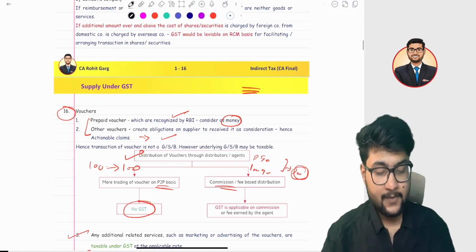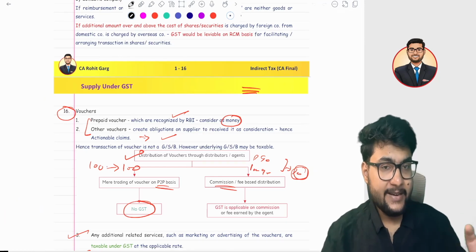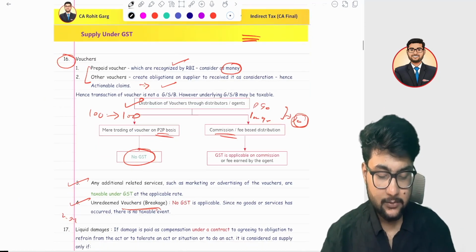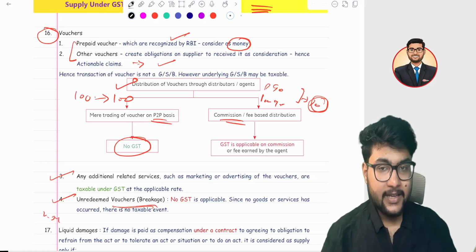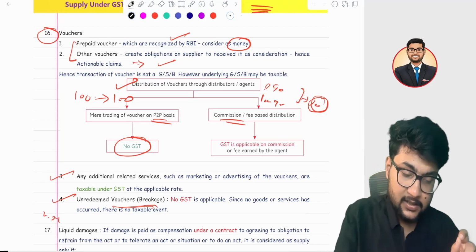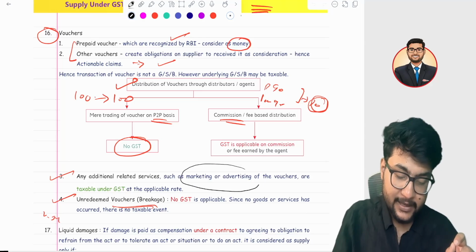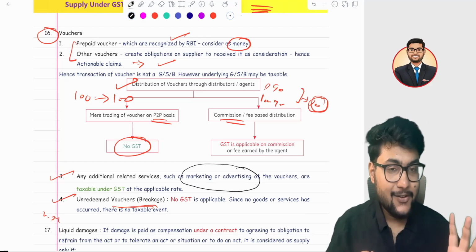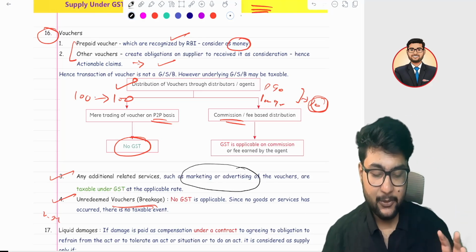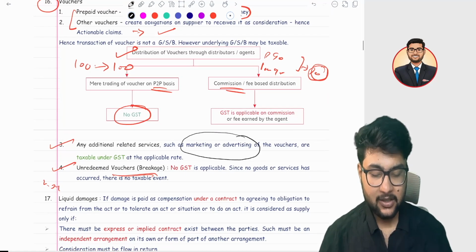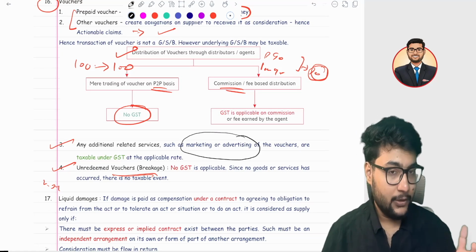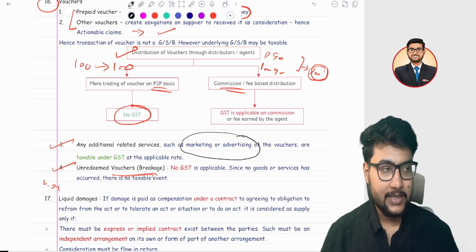Suppose I got a voucher. If I redeem that voucher, I get some additional services like marketing and advertisement. In that case, the open market value of that marketing and advertisement service will be a supply. Are you getting my point? I hope so. So this is about vouchers. It's a very interesting concept, and it is going to be asked in the exam as well.